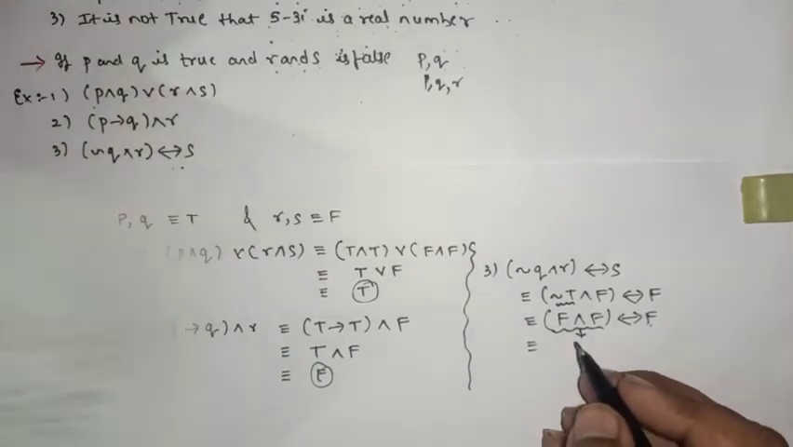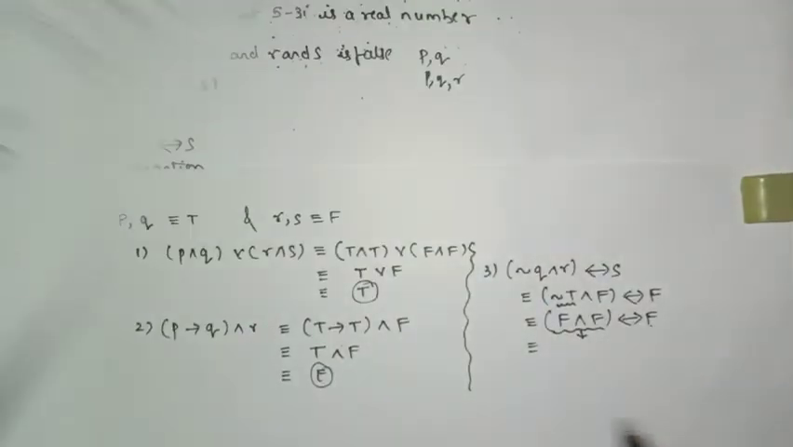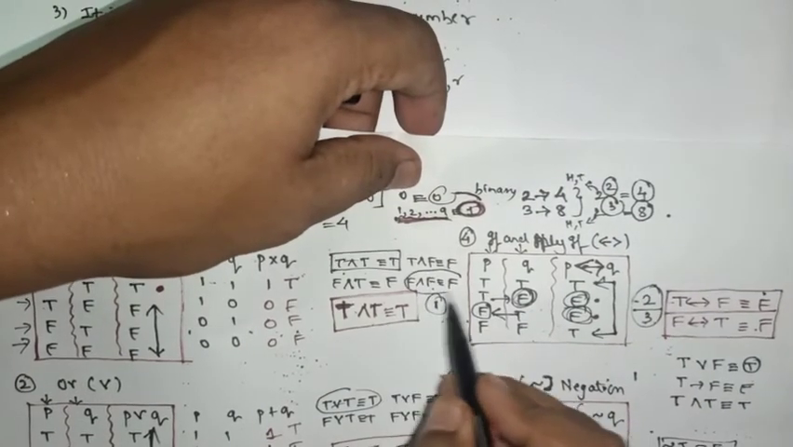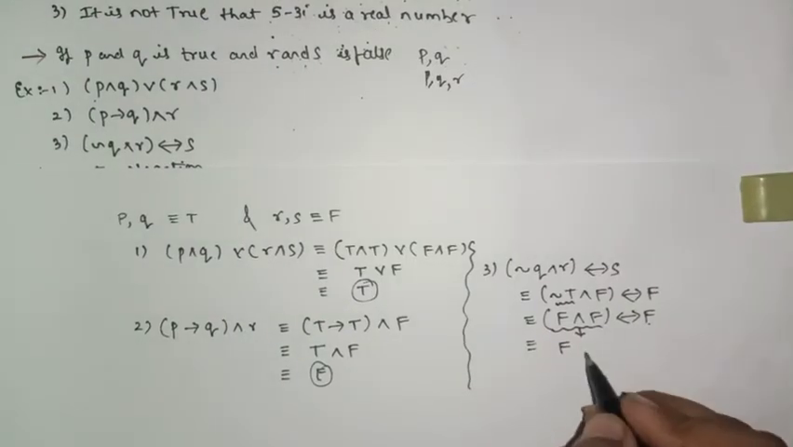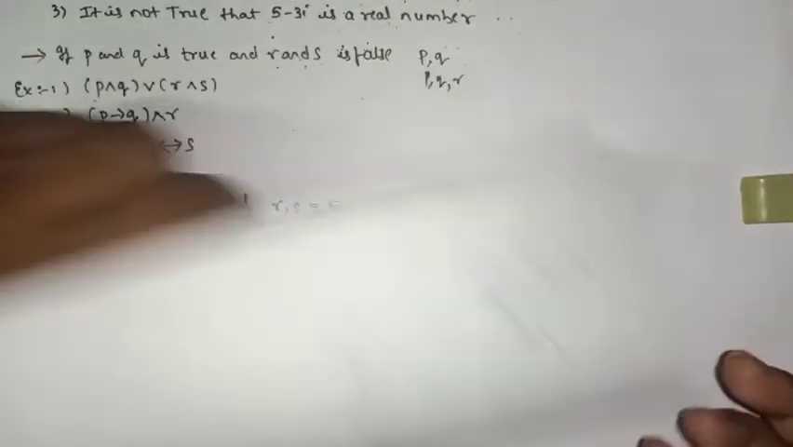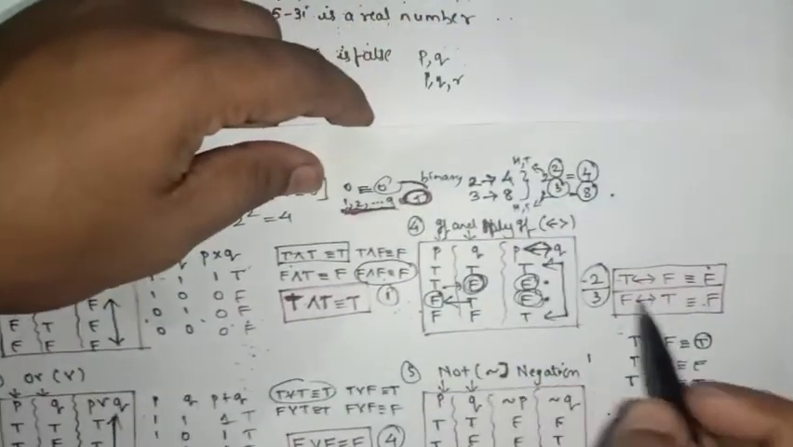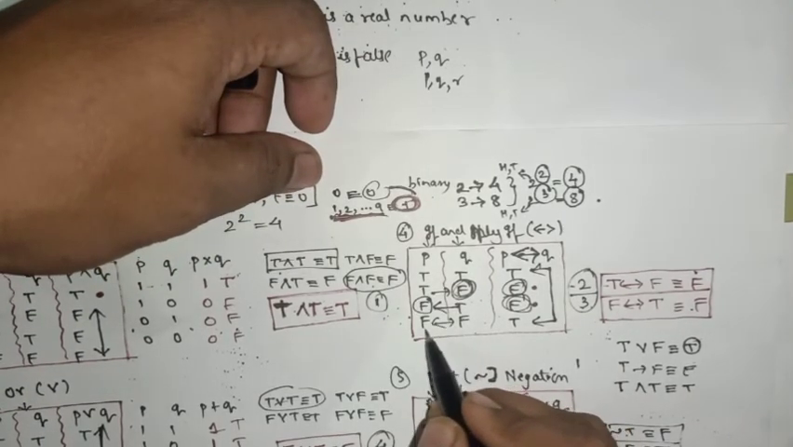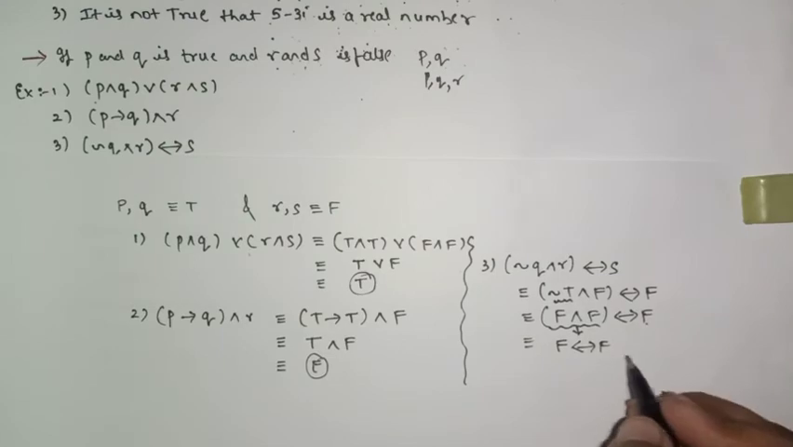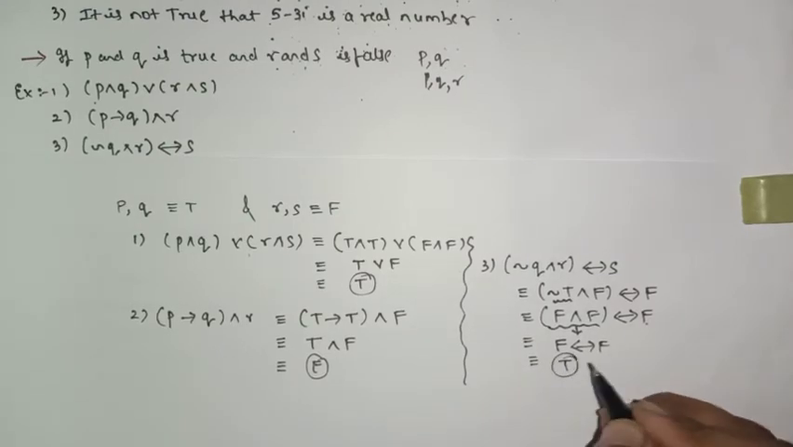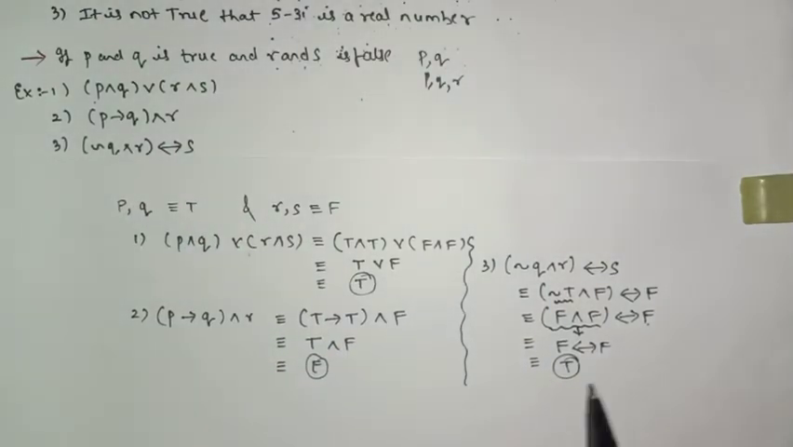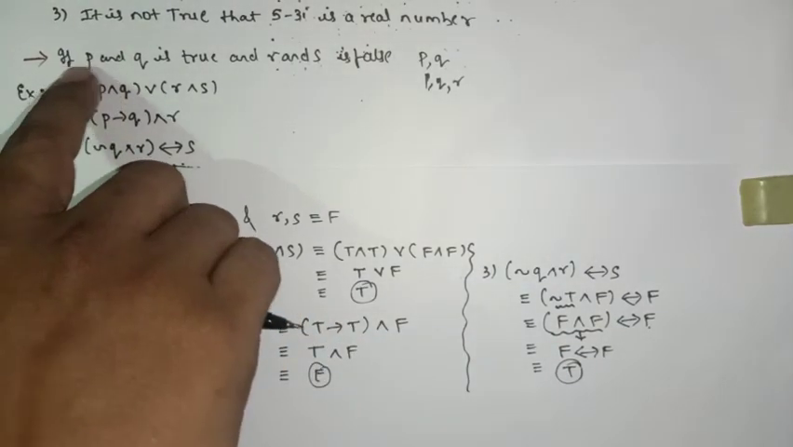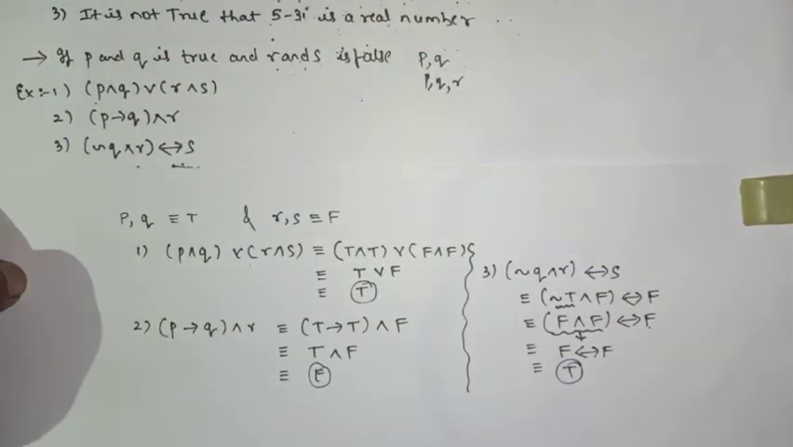So we know that false and false, false and false is what? False. Yes or no? False and false is false. False double implies false. So false double implies false is what? True. So the answer of this pattern is true. So in this way you have to find the answer when it is given that P, Q are true and R and S are false. Understood?